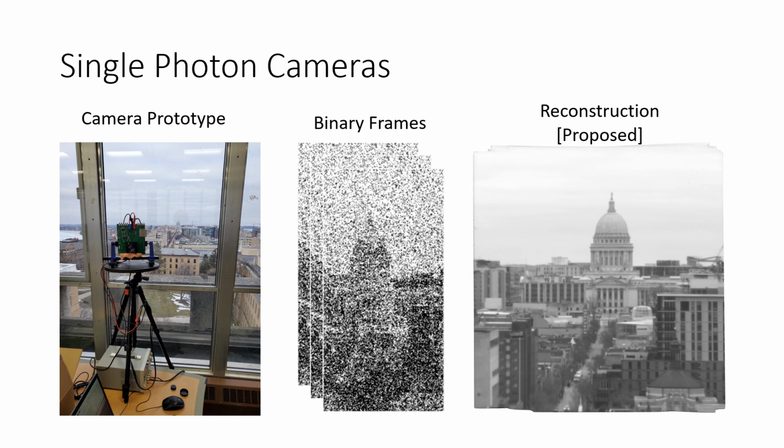In this work, we propose a stratified reconstruction technique capable of estimating rapid motion from a sequence of high-speed binary frames captured by such a single-photon camera. Once the motion is properly estimated, we can combine all binary frames into an image that is larger than the sensor's field of view, as shown here on the right.